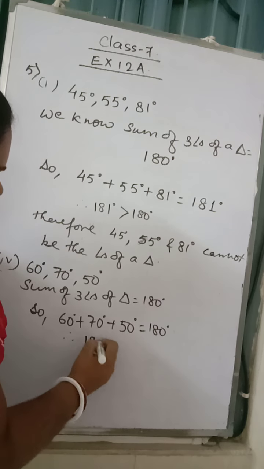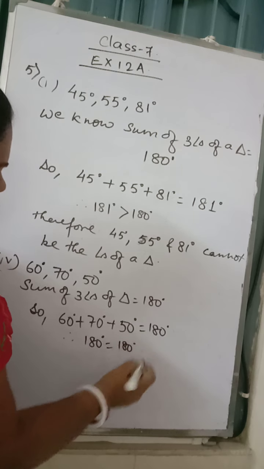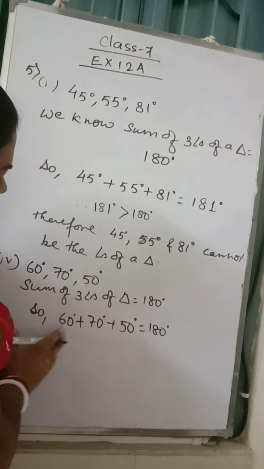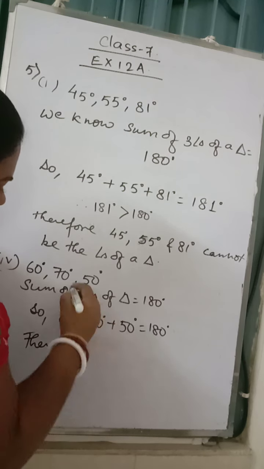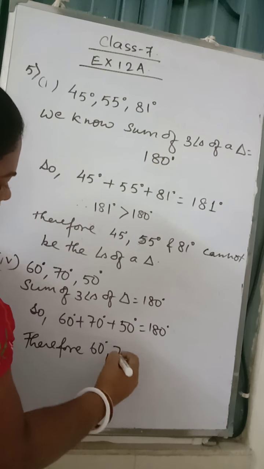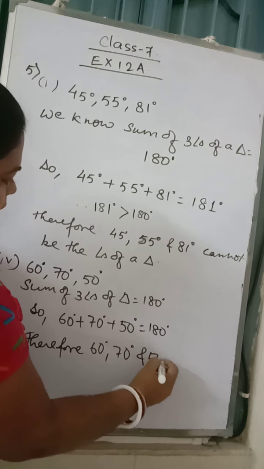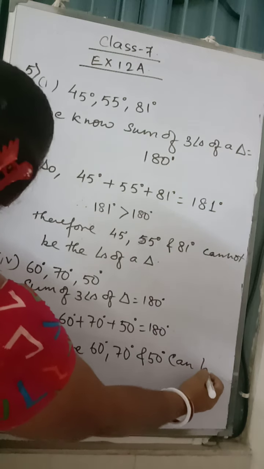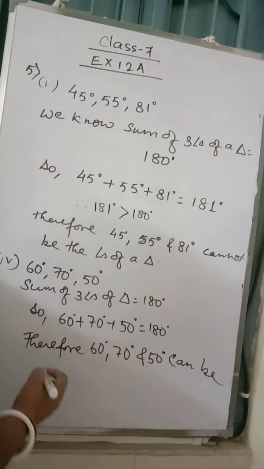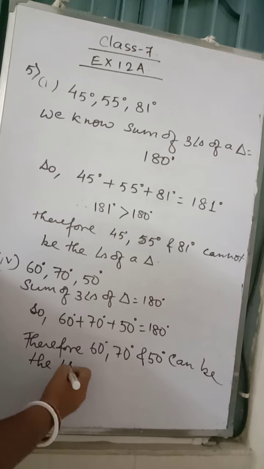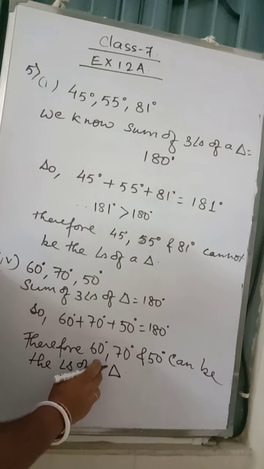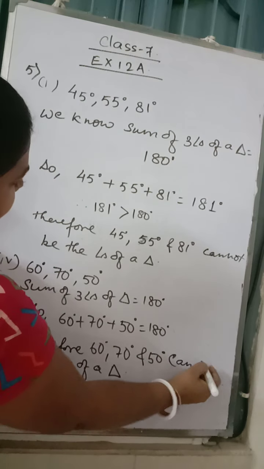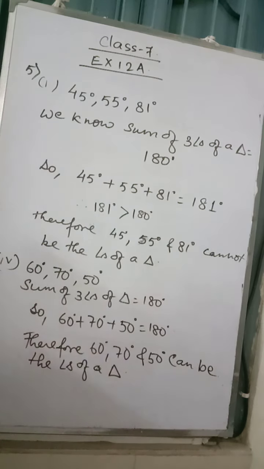No need to write 180 degree is equal to 180 degree, you just write therefore 60 degree, 70 degree and 50 degree can be the angles of a triangle. Okay, if it is 180, it can be angles of a triangle. If it is not, it cannot be angles of a triangle.